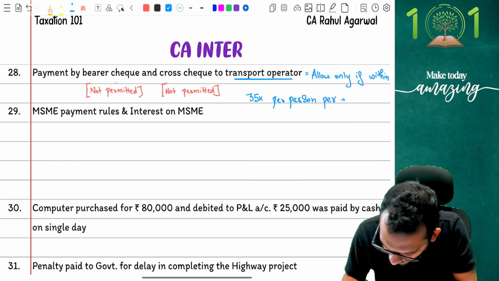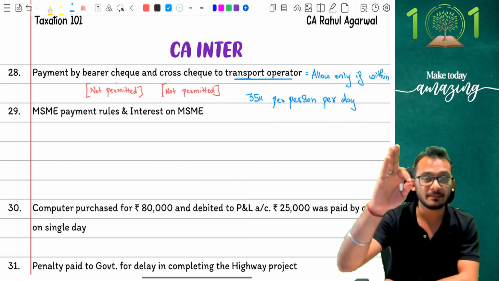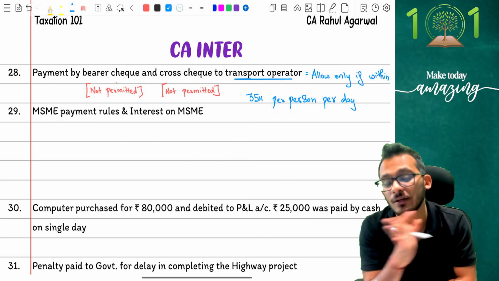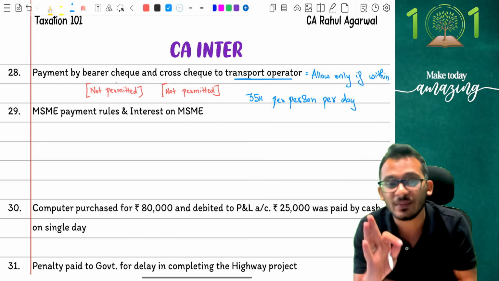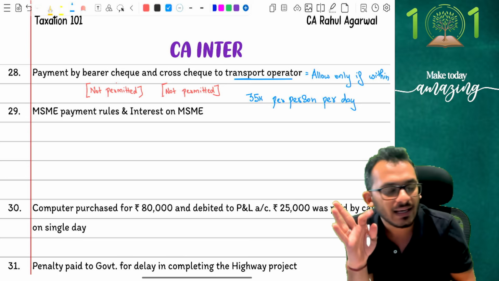Yes, to be very careful about the fact that income tax says, my dear child, bearer cheque and cross cheque is not a permitted mode of transaction. You cannot take that into consideration. It is fully to be disallowed. That is the provision for you. Any doubts on this part?